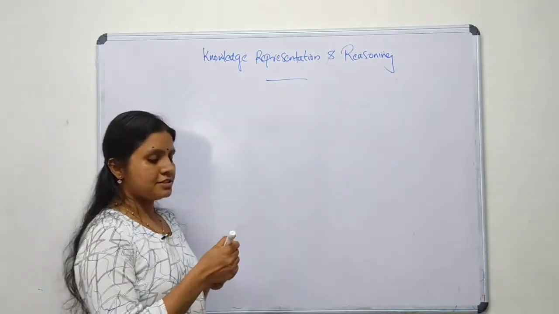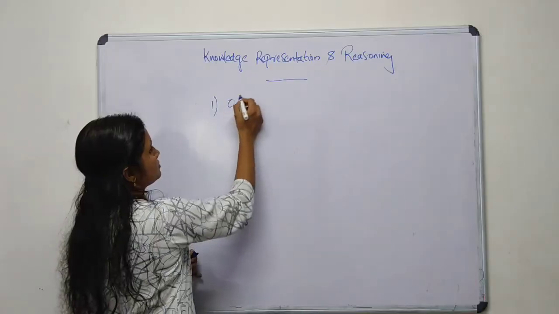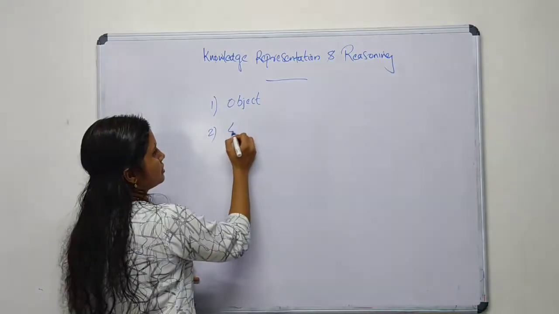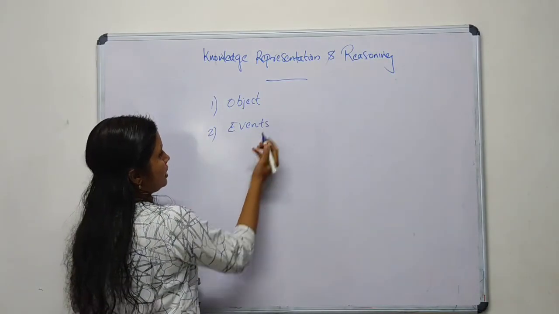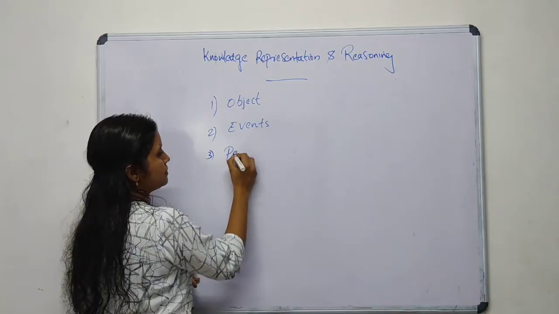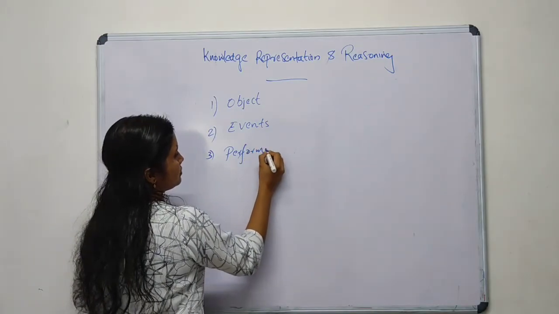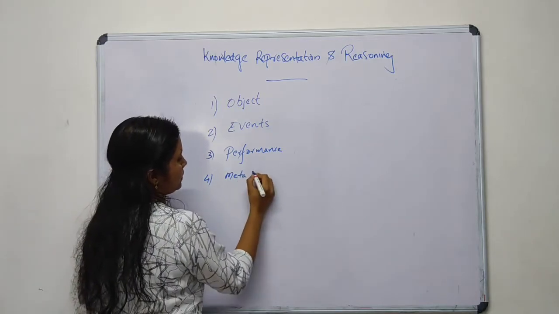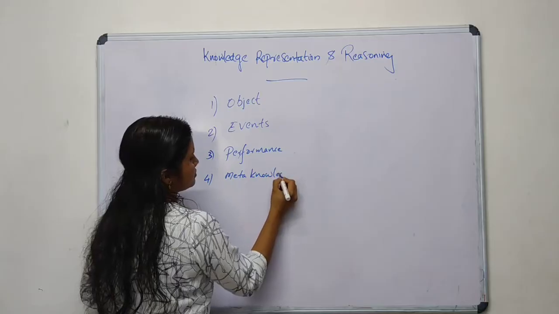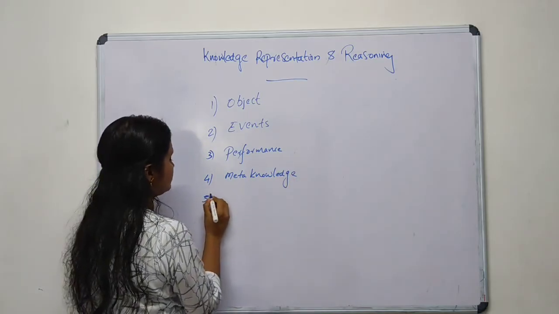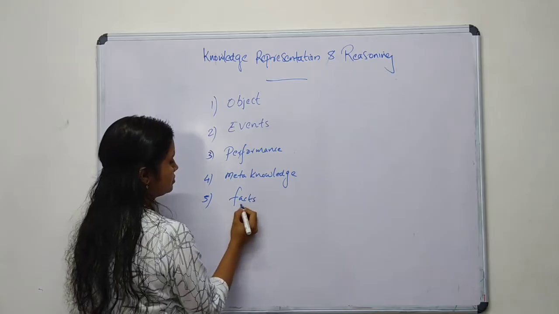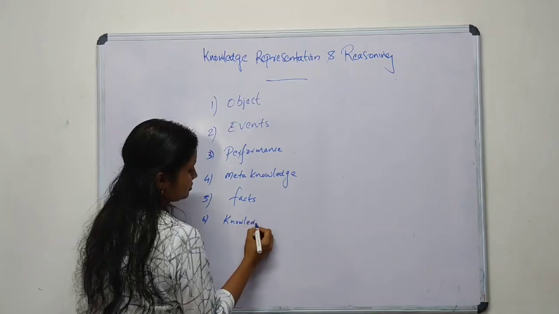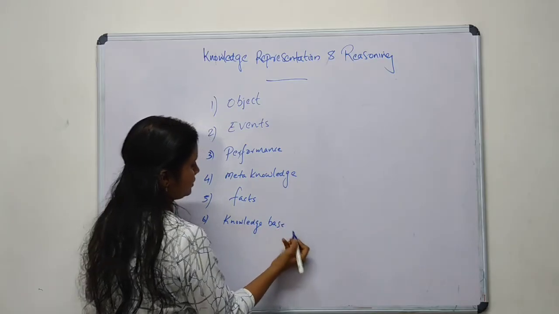The things are: first, objects; second, events; third, performance; fourth, meta knowledge; fifth, facts; and sixth, knowledge base. These are the things.